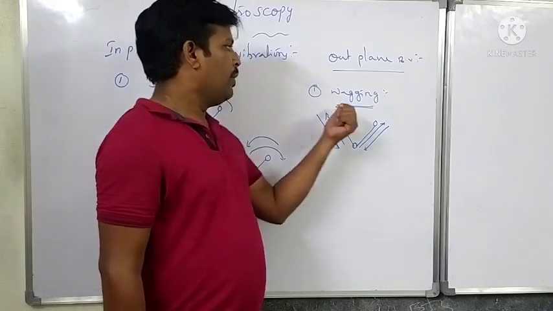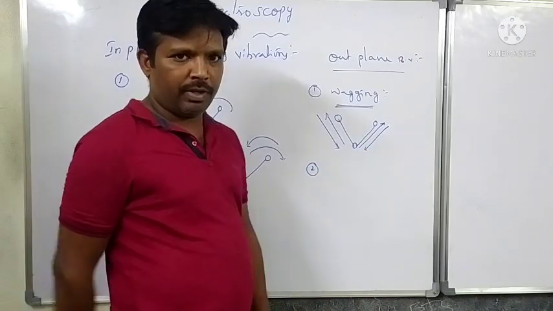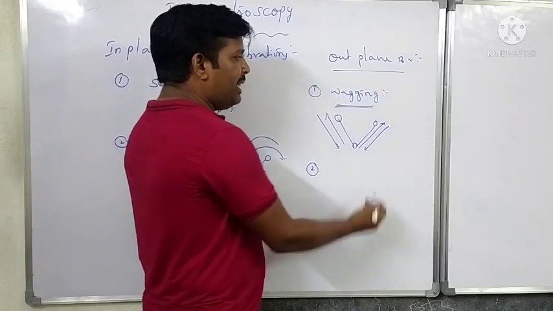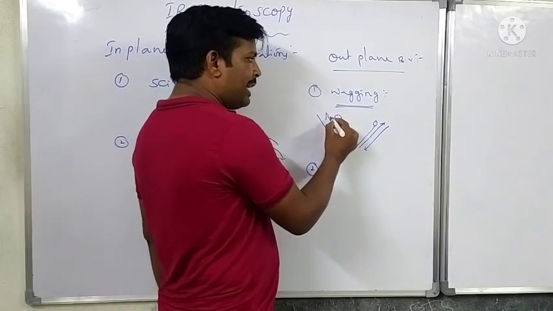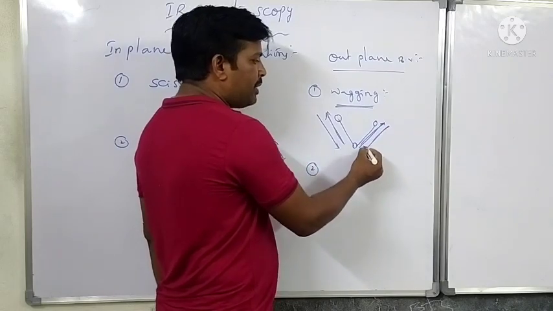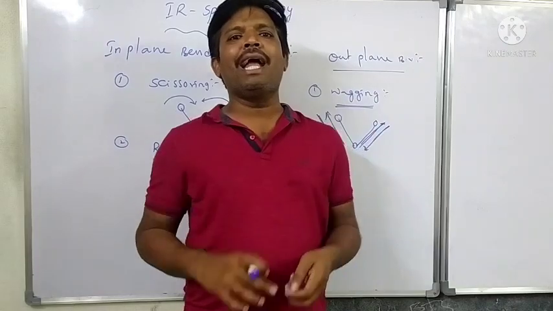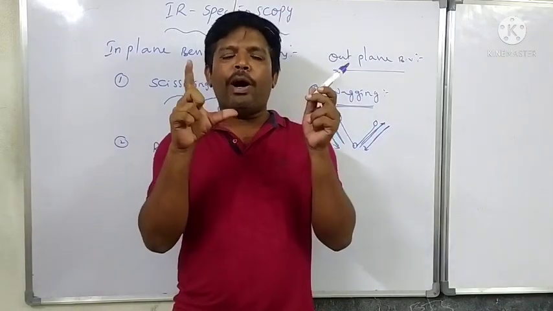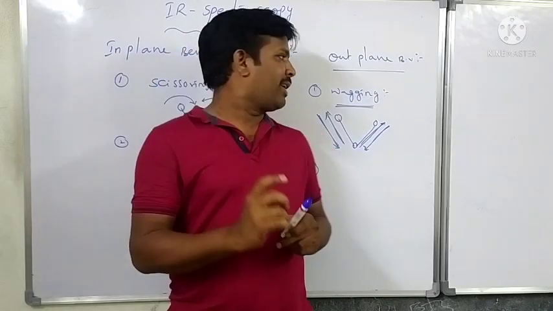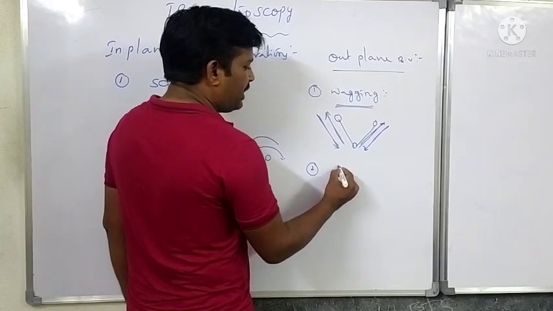One is wagging. Wagging means with respect to the central atom, the two atoms which are attached to the central atom both move up, or both move down. That type of vibration is called wagging.